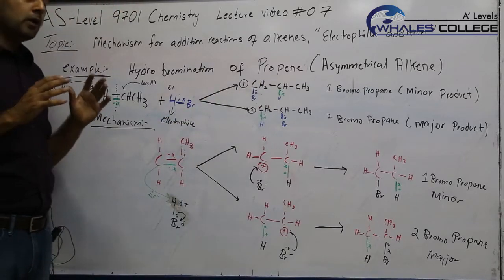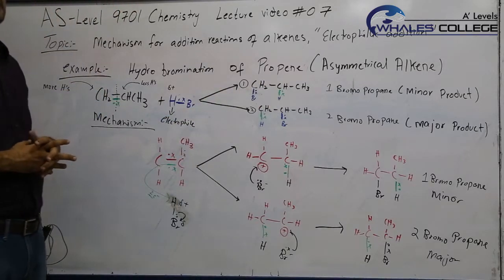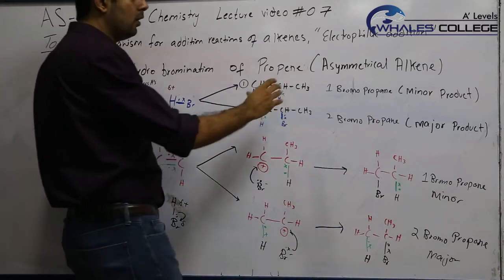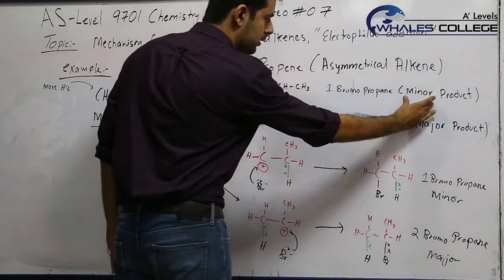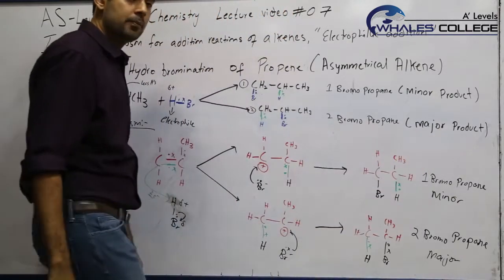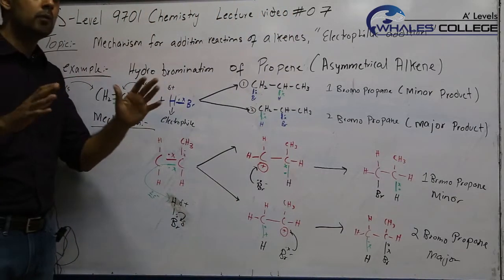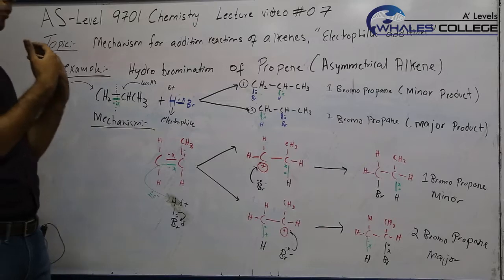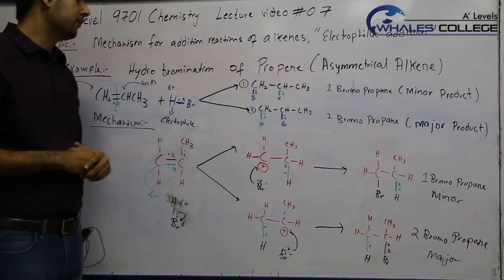In the last video 06 we were discussing hydrobromination of propene, which is an asymmetrical alkene, and we discussed how an asymmetrical alkene results in two different structural isomers. The focus of this video will be explaining why one of the products is a minor product and the other one is a major product. That means they are formed in unequal quantities. One is more favored and the other one is less favored.